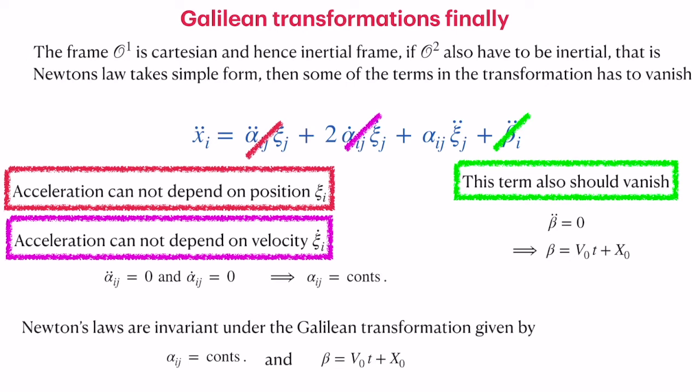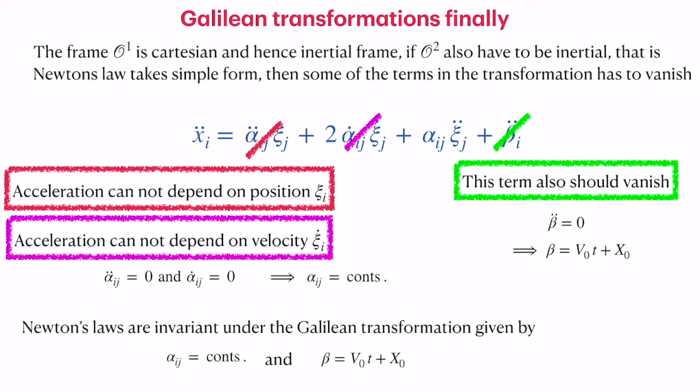I am absorbing m in the x double dot, and that is the form of Newton's law, which remains the same in all of these coordinate systems. That is what we call Galilean invariance. However, you see that this has a very limited application, and we should see what happens if the coordinate transformation is more general and how much complication it brings in.